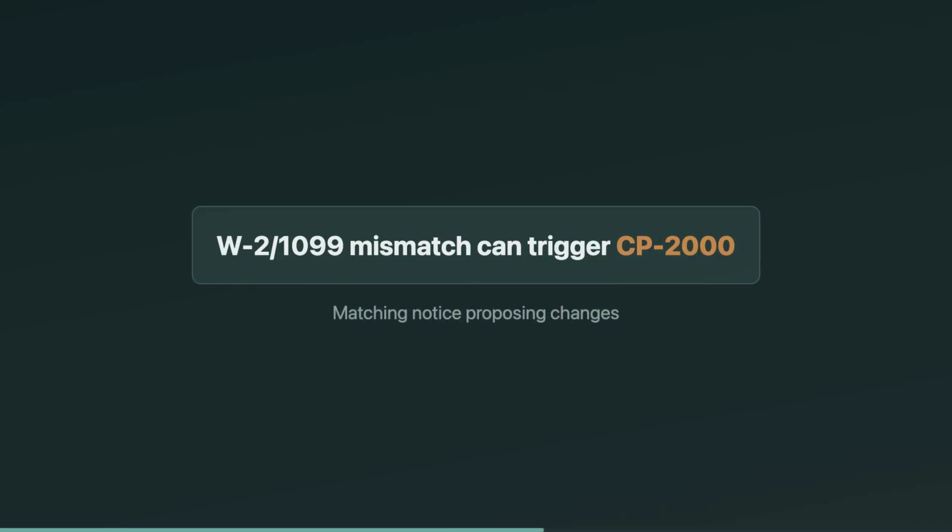Another huge pipeline is information matching. The IRS matches what you reported to what third parties reported: W-2s, 1099s, and other information returns. When something doesn't match, you often see a CP 2000 notice proposing changes. On the exam, remember, CP 2000 is typically a matching notice, not a full-blown field audit. And mismatches can be innocent, like identity theft using someone's Social Security number.